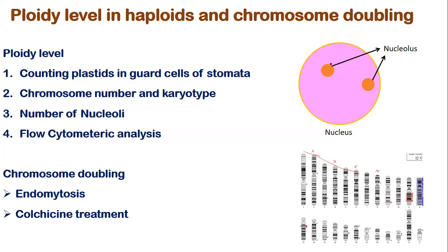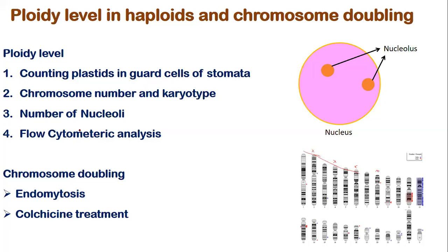So in case of one set of chromosomes, there is always one nucleolus. So in diploid you will have two, and in haploid you will have only one. If we are able to count the number of nucleoli, we are able to establish the haploid nature of the cell. So this is another very important factor.